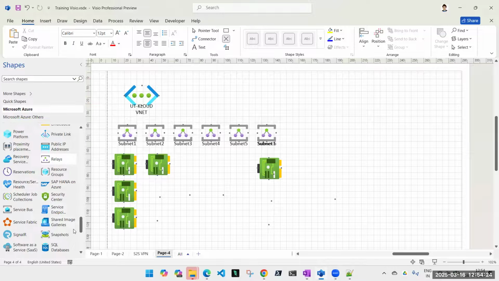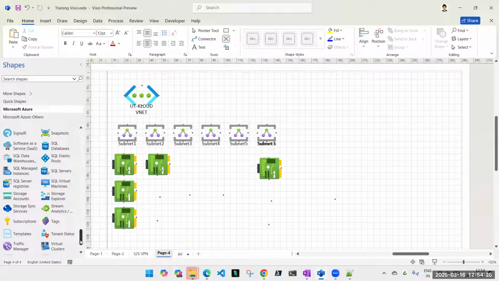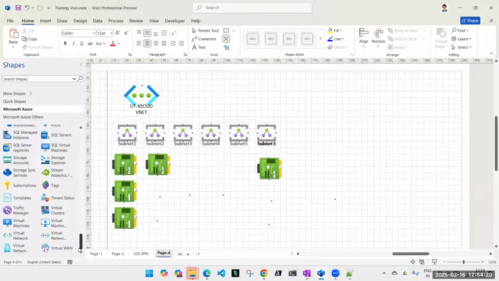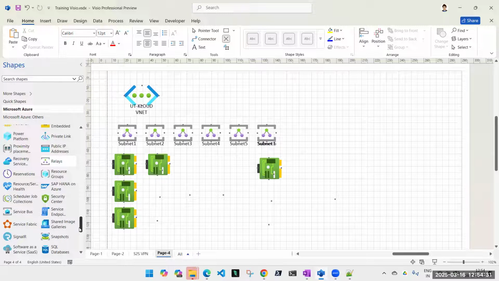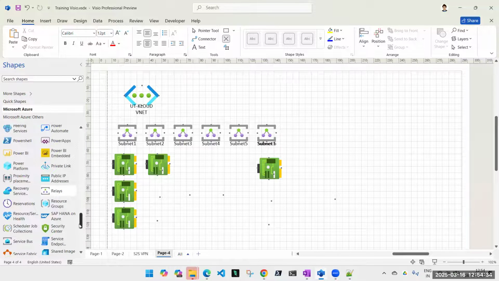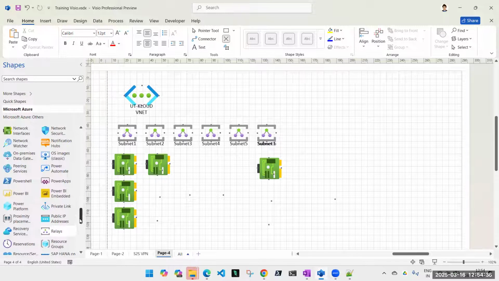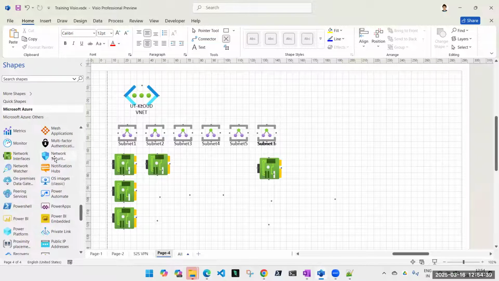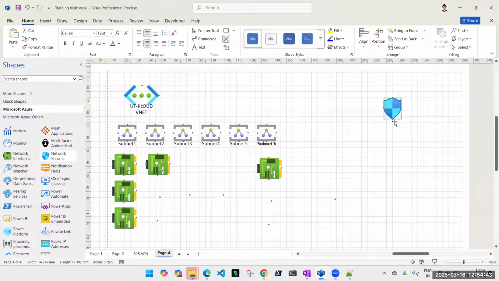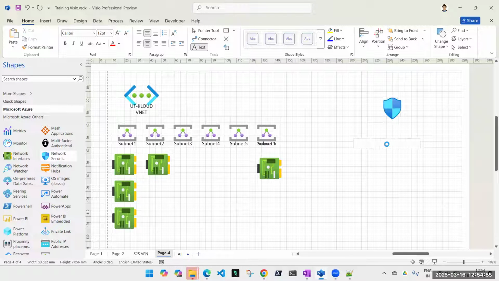Let me see if I have a network security group item here. This is my network security group. Okay, this network security group I have, and it is about internet.